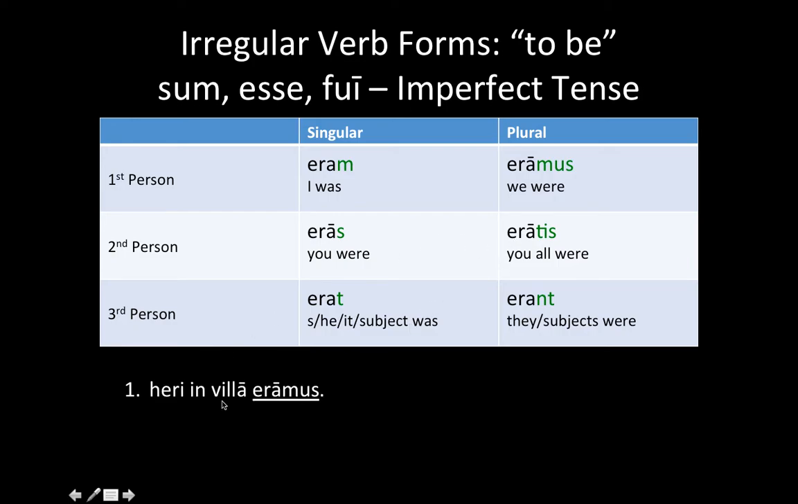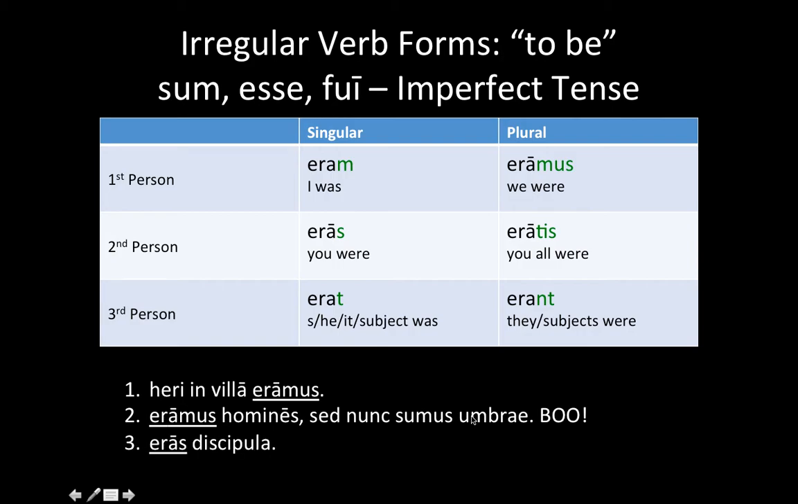For example, heri in villa eramus. We were in the house yesterday. Eramus homines, sed nunc sumus umbrae. We were humans, but now we are ghosts. Eras discipula, you are students. Sorry, this is singular. You were a student.